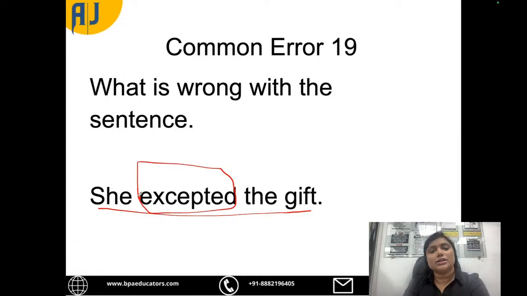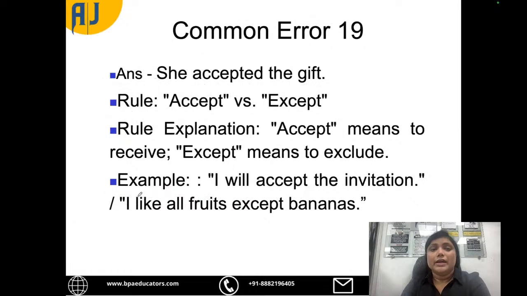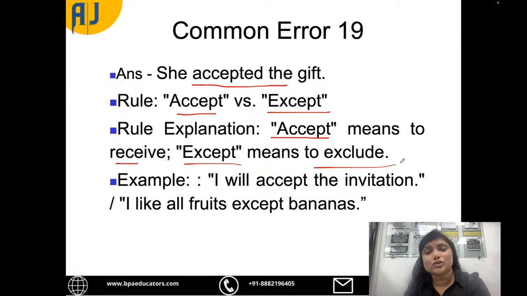Yes, I am calling it accepted, but accept has two different spellings, accept and except, right? Now, it will be she accepted the gift. This accept, A-C-C-E-P-T, means to receive, wherein this except, E-X-C-E-P-T, means to exclude, to not be part of it.